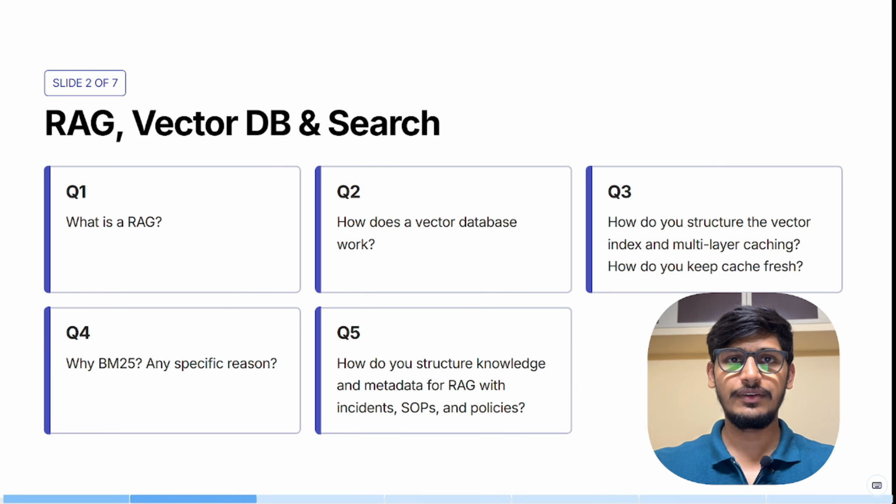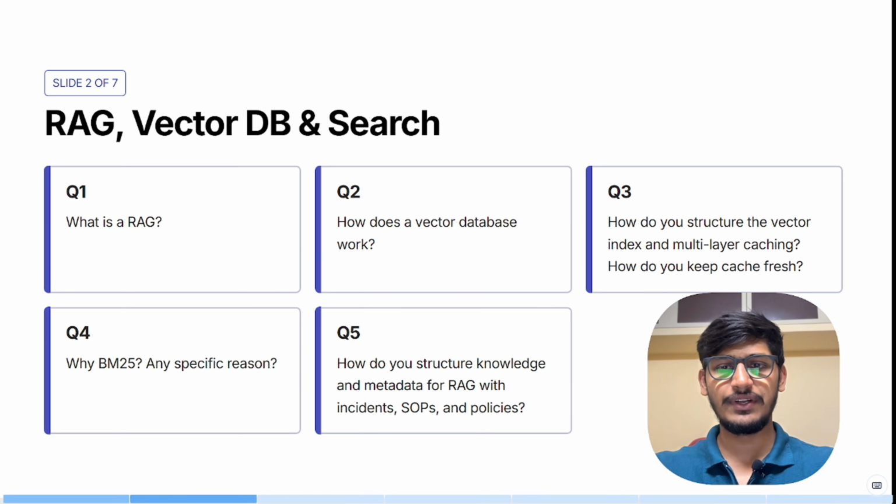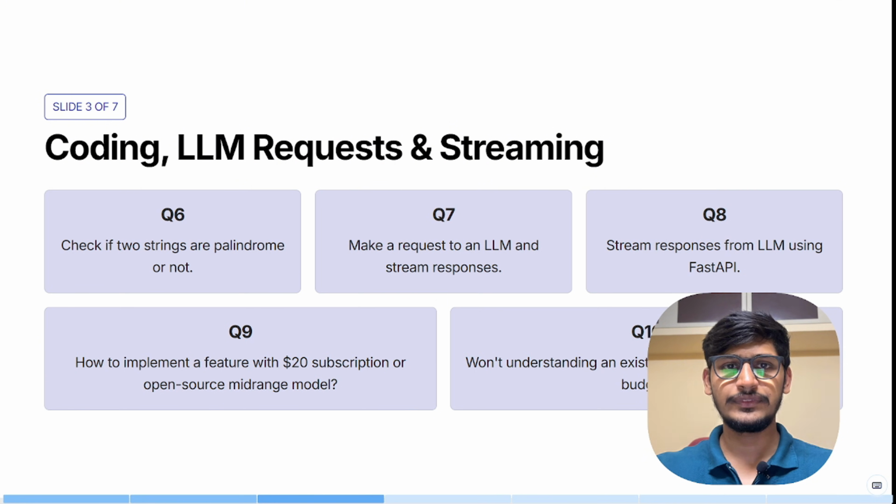Let's go. Here we can explain how RAG works, like retrieval augmented generation, and how to give the augmented prompts. They also asked mostly about BM25 and how it works. Here we can explain keyword matching with BM25 like error codes, and BM25 versus vector search for the hybrid search. Coming to the next question, how do you structure knowledge and metadata for RAG with incidents, SOPs and policies? Here we can explain the defined metadata schema and the full Python implementation with ChromaDB and metadata filtered retrieval.